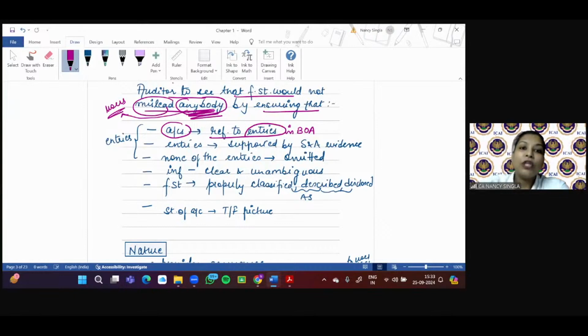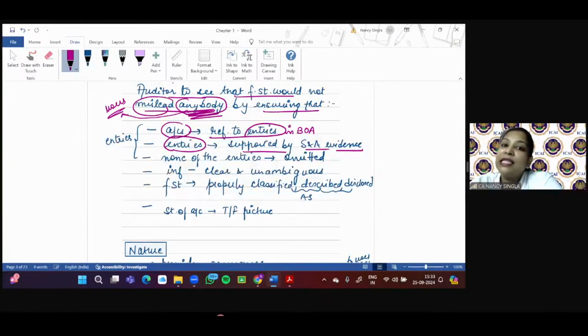Second, those entries should be supported by sufficient appropriate evidence. Sufficiency is related to the quantity of evidence and appropriateness is related to quality. We will discuss this in the third chapter in detail, so I am not taking up this topic now. The third point also relates to entries: none of the entries are omitted.